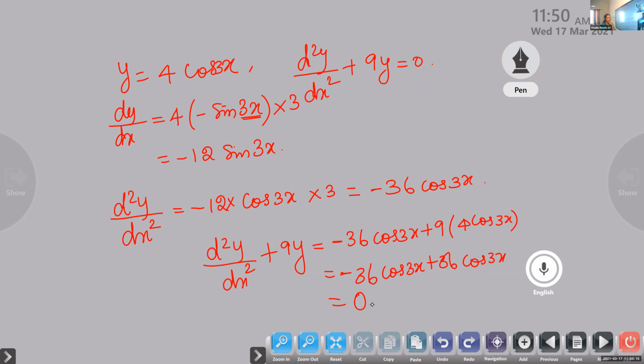It is 0. Is it okay, Aparna? Yes, ma'am. Therefore, what can we conclude? It is a solution. So y is equal to 4 cos 3x is a solution.